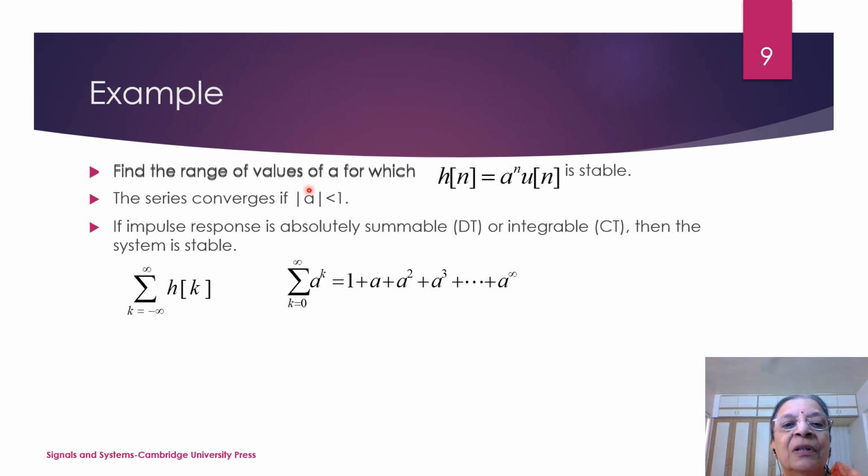Consider one example. Consider the range of values of a for which h[n] equal to a raised to n u[n] is stable. So we are considering the impulse response of the system as a^n u[n]. Now the series will converge if |a| is less than 1. If the impulse response is absolutely summable or integrable, then the system will be stable. So this particular infinite summation should be convergent, it should exist. In that case, it will be convergent only if |a| is less than 1. So |a| less than 1 is the condition for the system to converge. Only under this condition it will be stable.